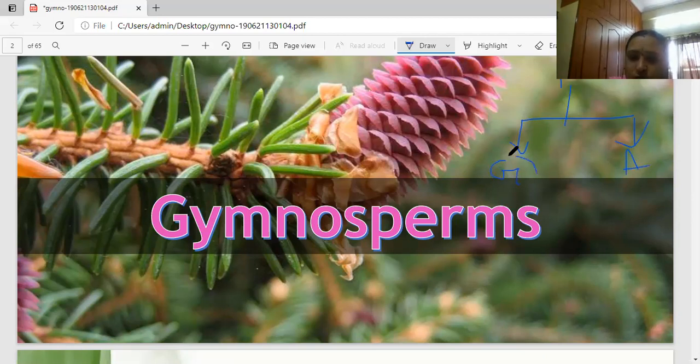What is the gymnosperm? What is the meaning of gymnosperm? How are two divisions there? What is the basic thing the scientists use to divide into these two? The basic thing is, in gymnosperms, seeds are present. Both plants have seeds. But in gymnosperms, naked seeds are present. In the angiosperm, seed coat is present.